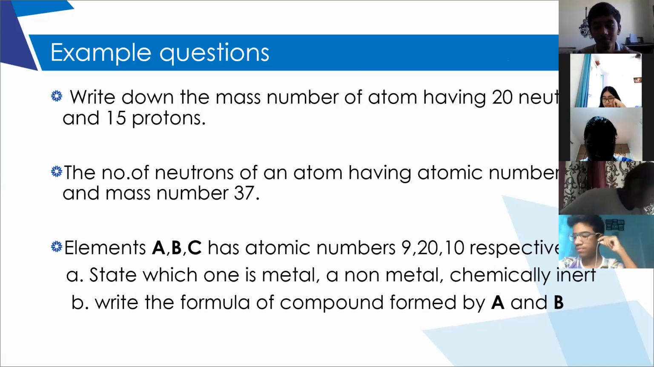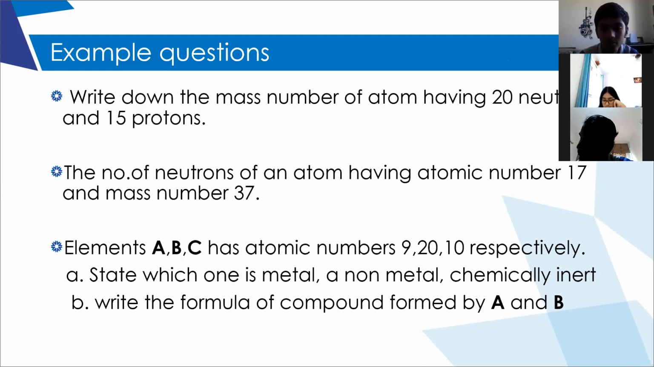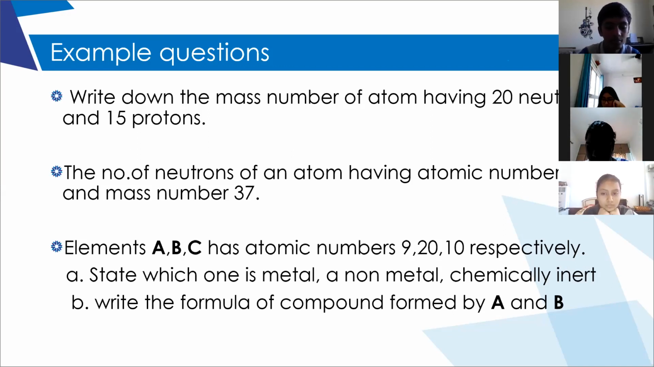First answer of the third one. A is non-metal. B is metal, and C is chemically inert. Very good. How? A is non-metal. Atomic number is 9, so electronic configuration will be 2, 7. So it will gain an electron, therefore it is non-metal. B atomic number 20. Electronic configuration will be 2, 8, 8, 2. So it loses 2 electrons.